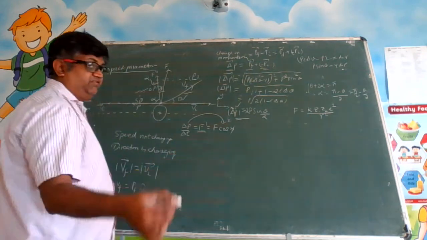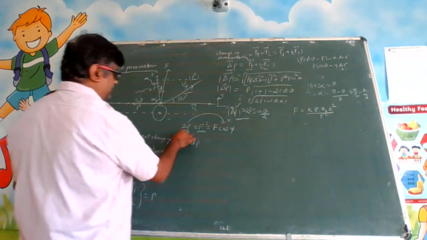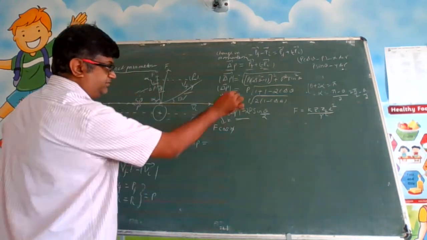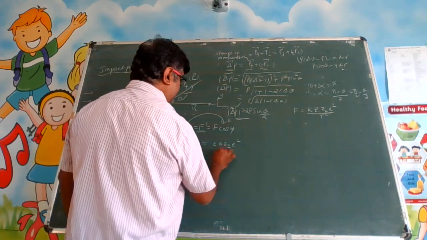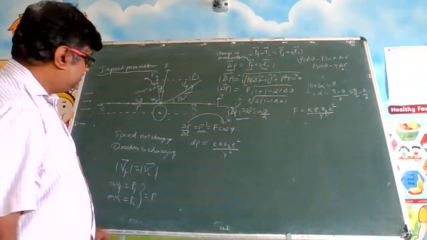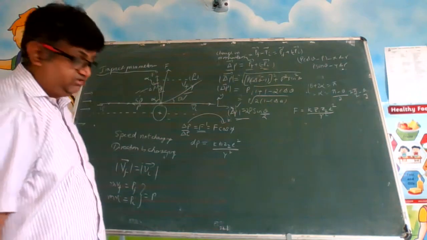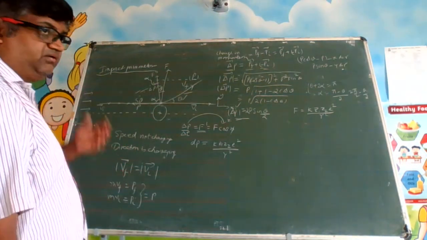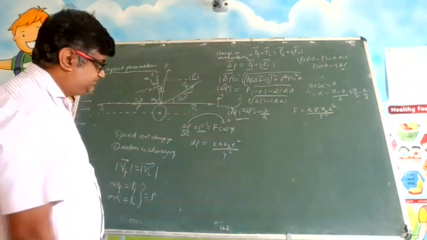So in terms of differential form, taking B to the other side, this will be equal to F cos phi. What is F? F is K Z1 Z2 e square by R square. R square is not the radius but the distance of the alpha particle from the center of the nucleus. Some distance. You can call it R square, D square, whatever you wish. R is not the radius of the nucleus.